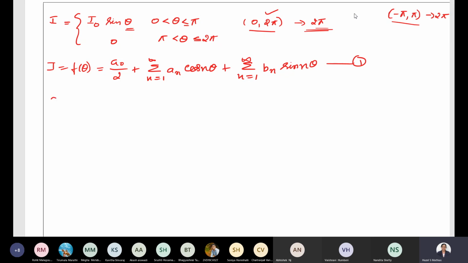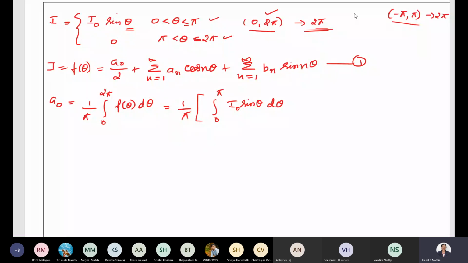What is the formula for a naught? It is given by 1 by pi, the integral from 0 to 2 pi of f of theta d theta, equal to 1 by pi into, our integral split into two parts: one from 0 to pi, the second from pi to 2 pi. So we get the integral 0 to pi of f of theta, which is I naught sine theta d theta, because for the interval 0 to pi, f of theta is I naught sine theta. For the integral pi to 2 pi, f of theta is 0, so 0 into d theta.